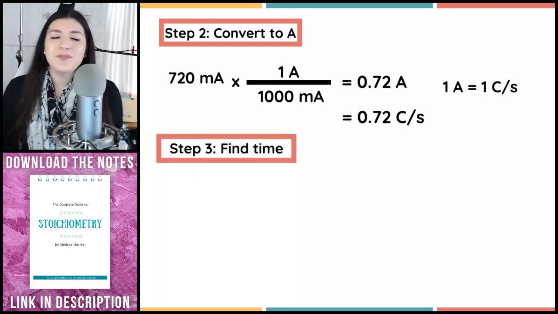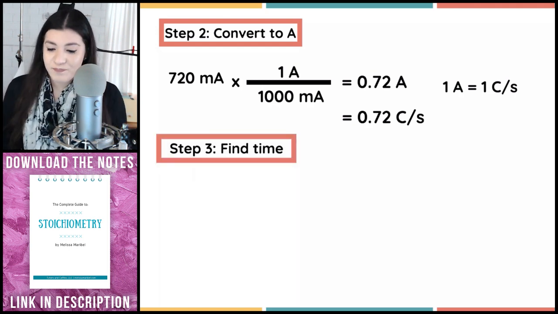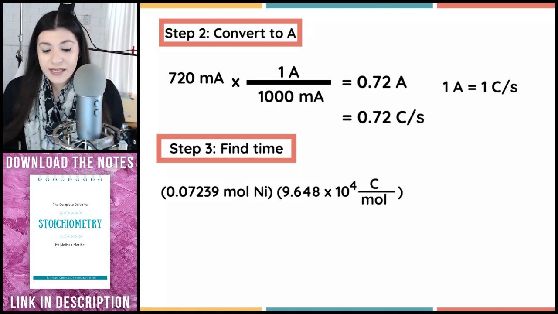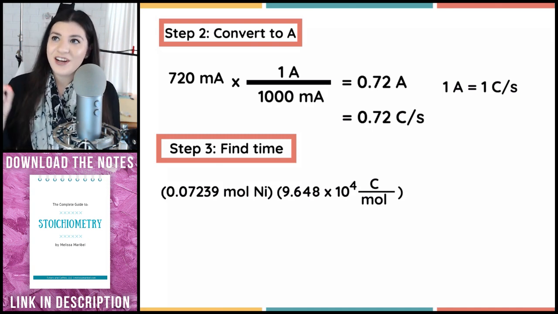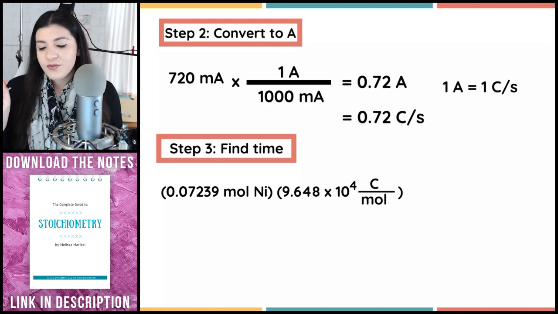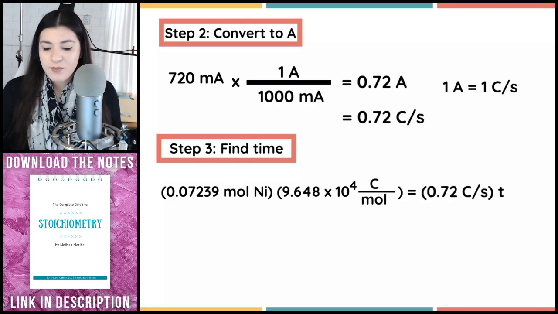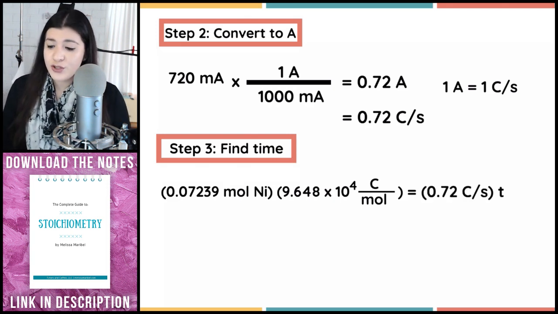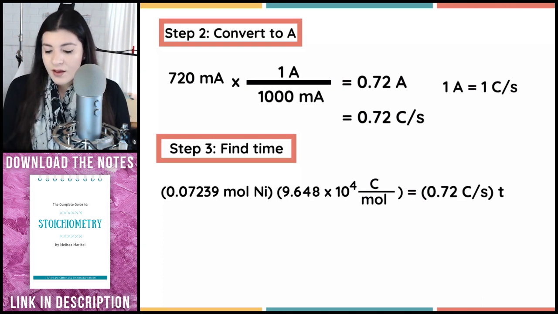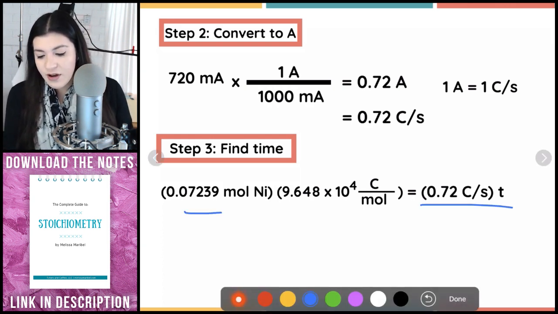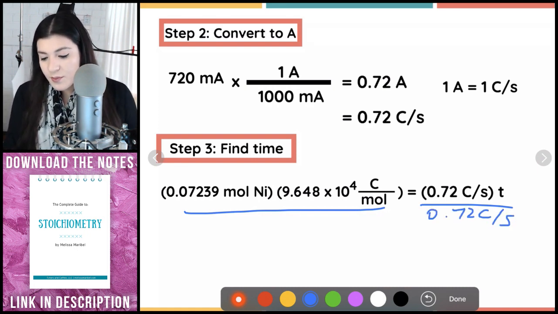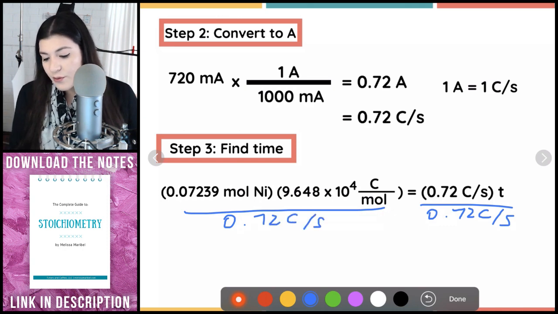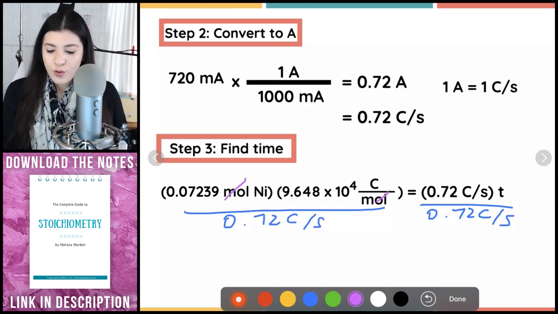Next thing is just to plug everything into the formula and solve for time. Okay, so I plugged in the moles that I found. I plug in Faraday's constant, and then next I'm just plugging in the current that I converted to coulombs per second. All right, so I'm going to divide everything over now, just to get time by itself, and then we'll see what cancels out. So what's going to cancel is our moles and our moles, our coulombs and our coulombs, but seconds is going to be left on top.